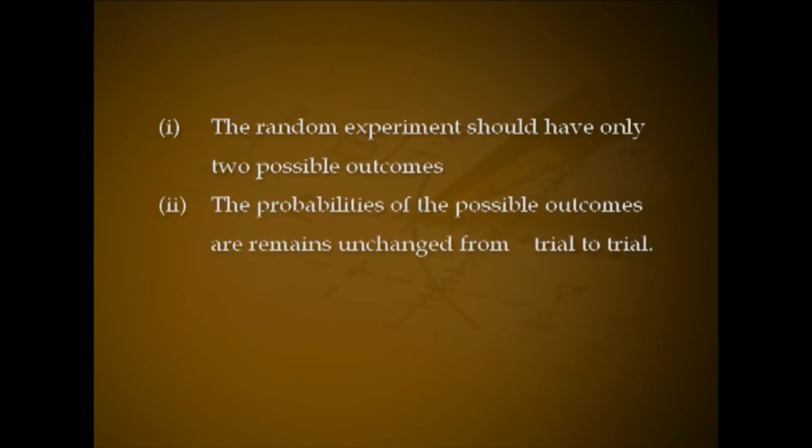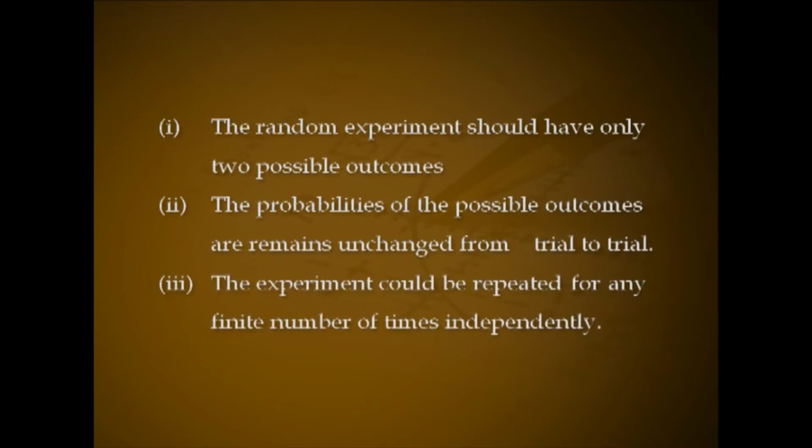Under the following situations, one can make use of binomial distribution. Number 1, the random experiment should have only two possible outcomes. Number 2, the probabilities of the possible outcomes remain unchanged from trial to trial. Number 3, the experiment could be repeated for any finite number of times independently.